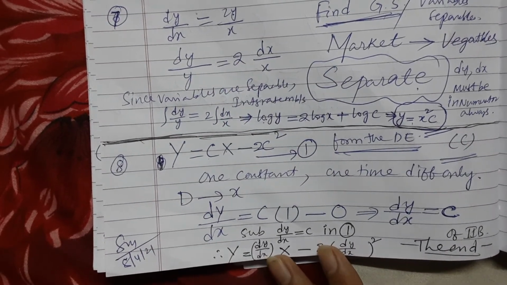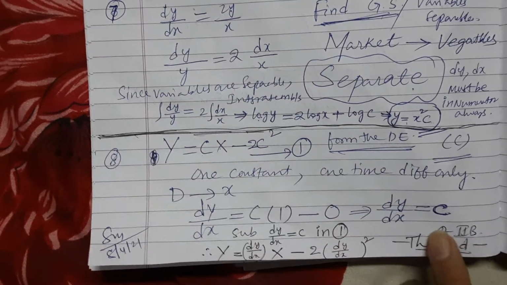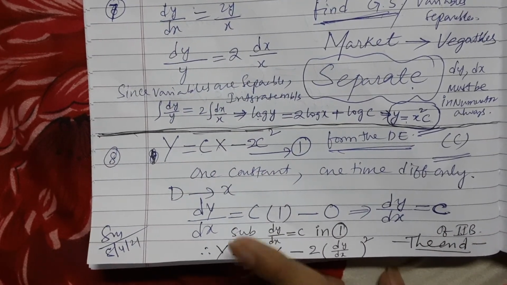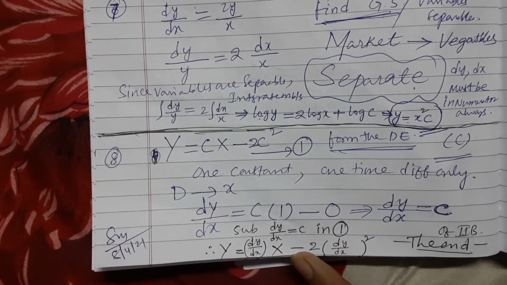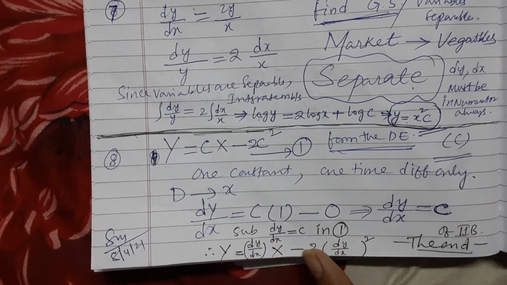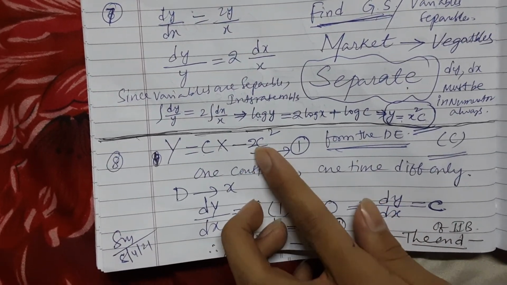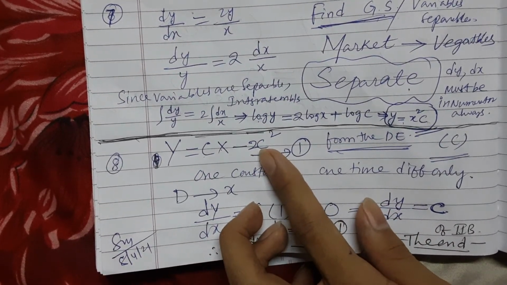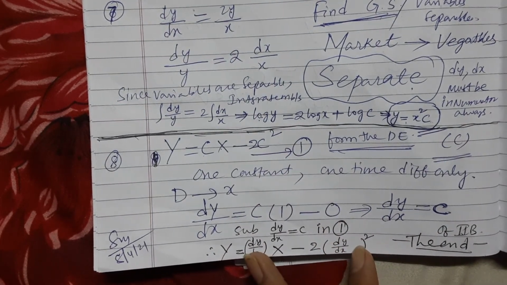Y is equal to dy by dx into x. So in place of c I put the dy by dx value. Now 2 into c whole square. C again we know this value, put it here.